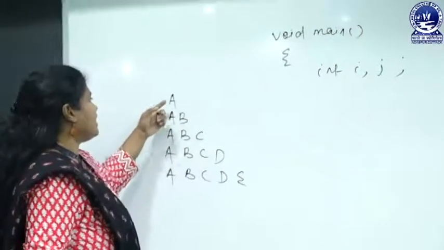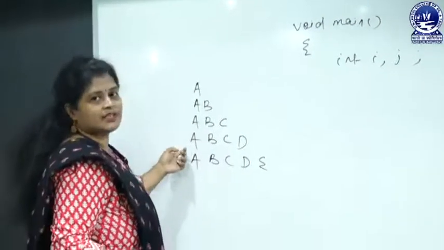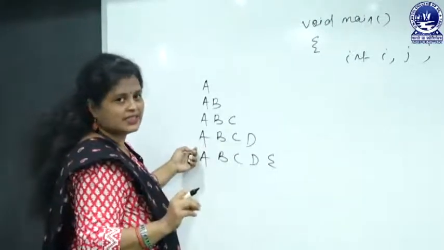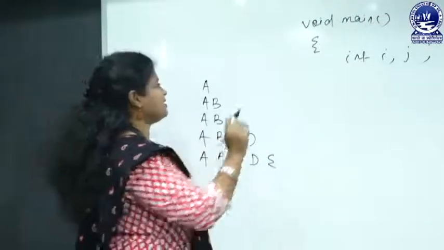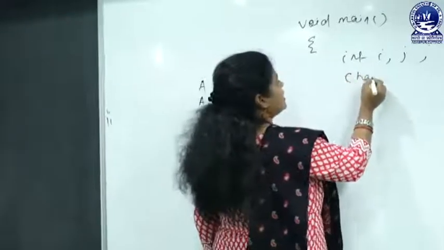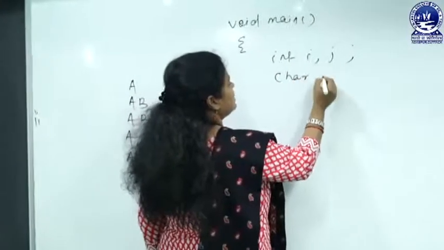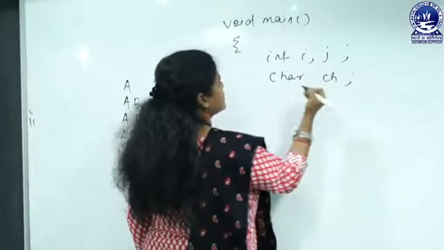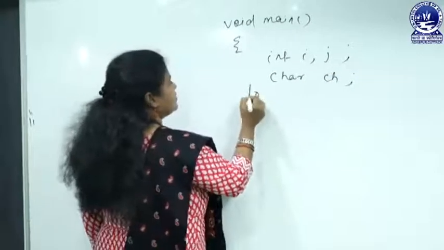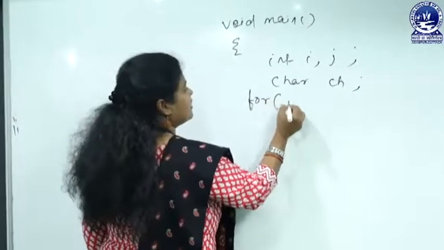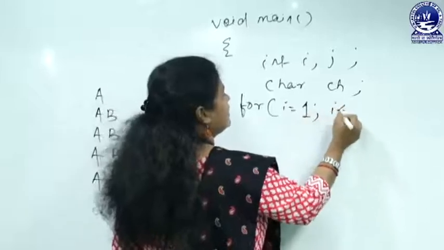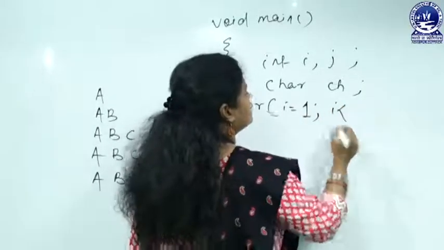Here all these are character constants, so I need one character variable. Let the character variable name be ch. Then we will start the programming. For i equal to 1, i less than or equal to.